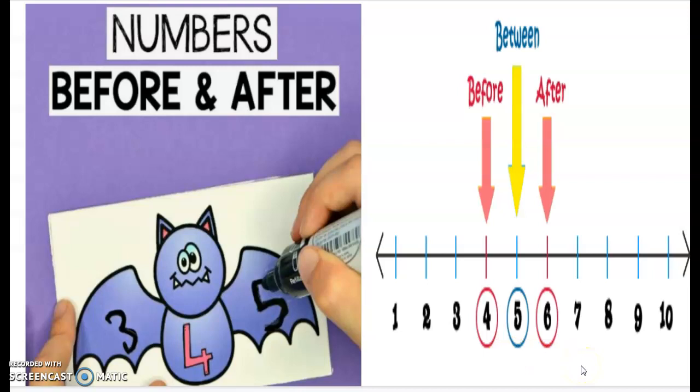So, who will tell me what comes before 8? Where is 8? Put your fingers on 8. Yes, this is 8. Tell me children, what comes before 8? Before means pehle. 7. Very good. And what comes after 8? After means baad mein. 9. So, you remember children before and after?